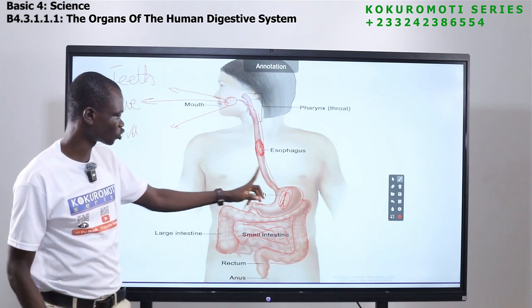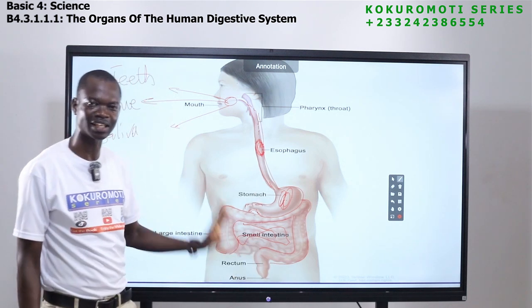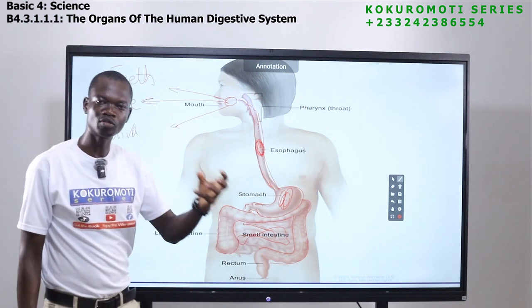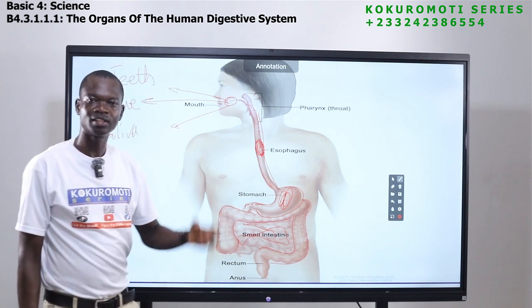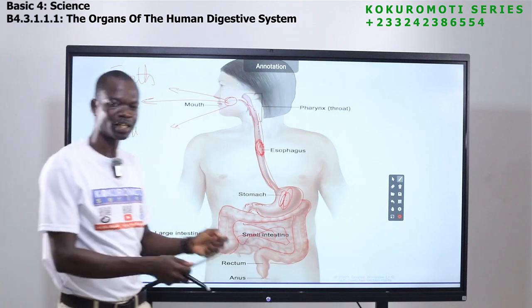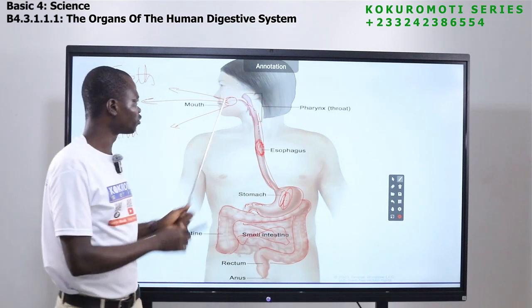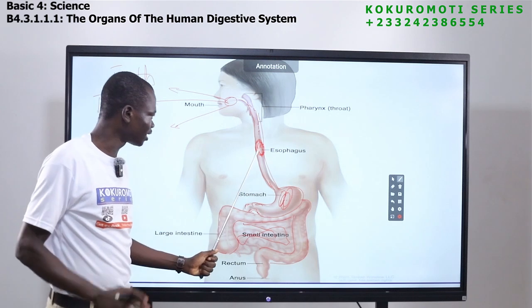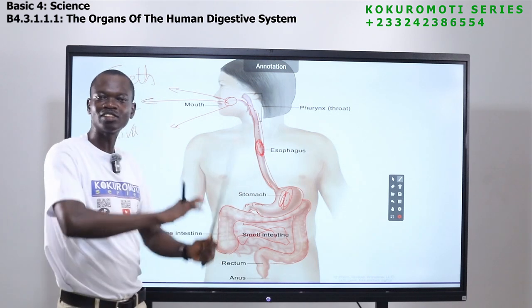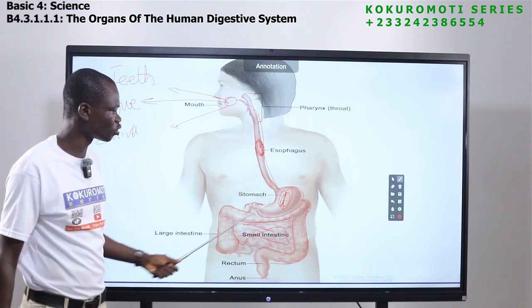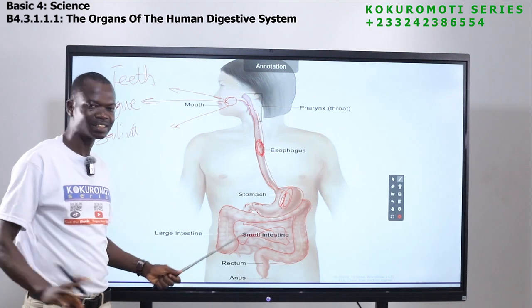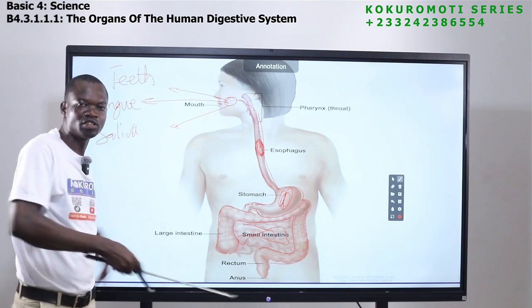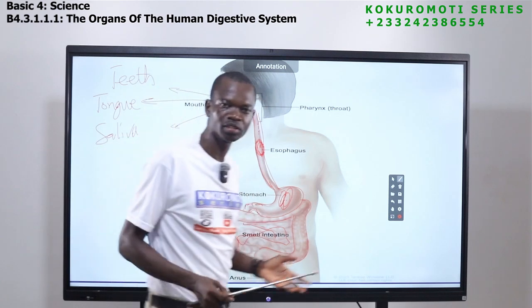So listen, from the stomach, it comes to the small intestine. In the small intestine, the good things, the nutrients in the food, that is where the body absorbs it. So if the food is here, the nutrients in it don't go to the body. When it gets here, the nutrients in it don't go to the body. When it comes to the stomach, the nutrients in it don't go to the body. It is only in the small intestine that the nutrients in the food are absorbed.